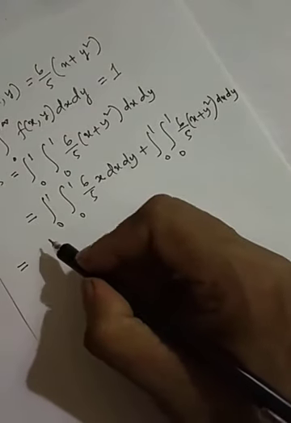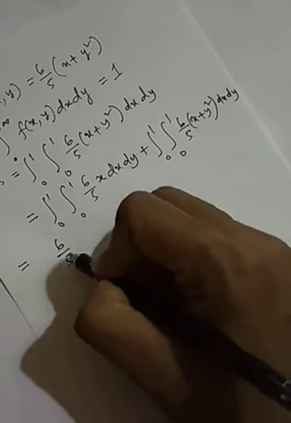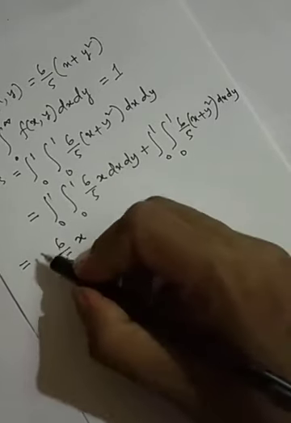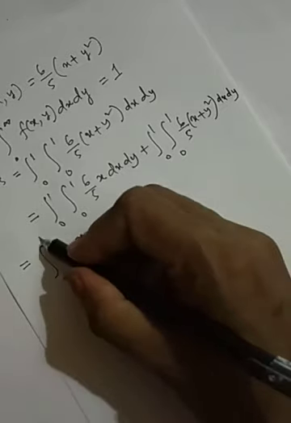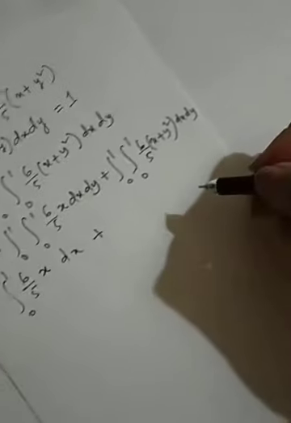For the first, it is 6/5 x, and the integration of dy is y, from 0 to 1, that is 1. So this is the integral from 0 to 1 of 6/5 x dx, plus similarly